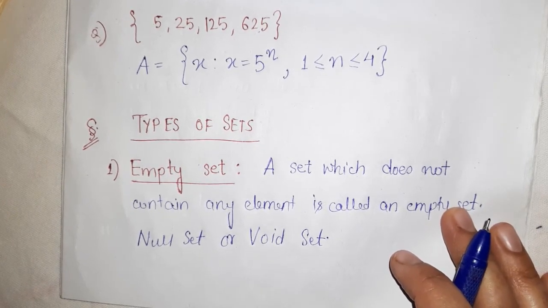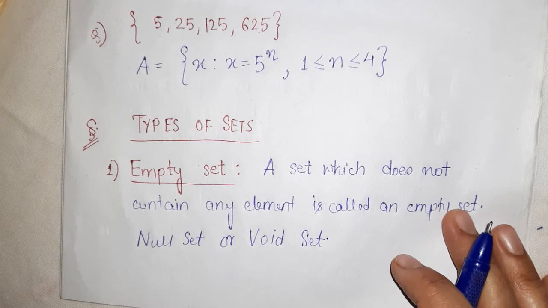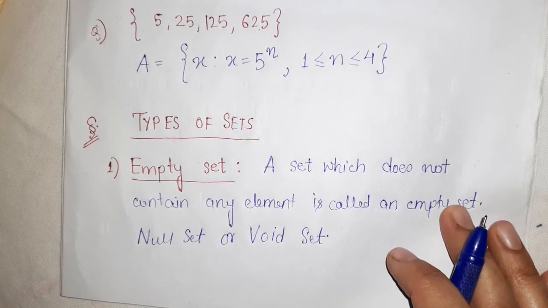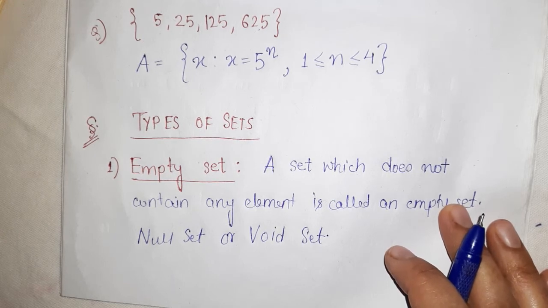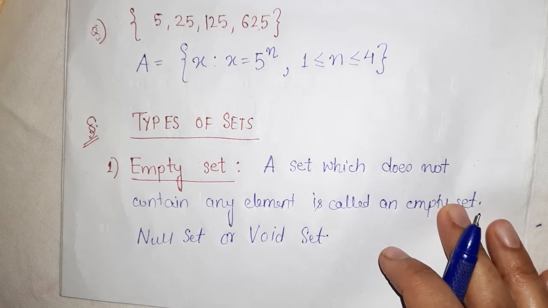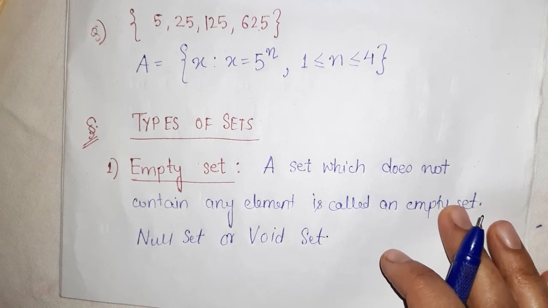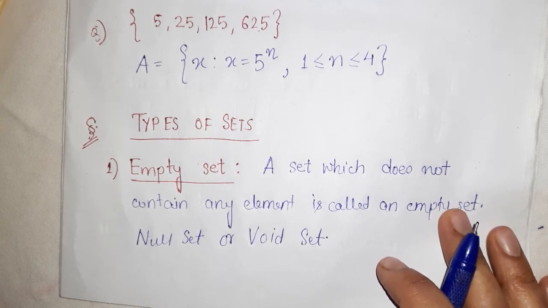Now if I ask you to write the empty set, how can we write it? Let's see examples. There are examples in your book. First example: you have to write the natural numbers in between 1 and 2.